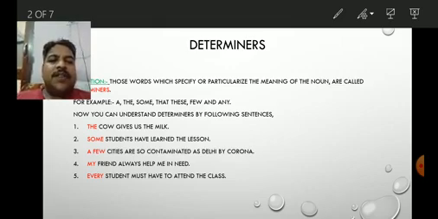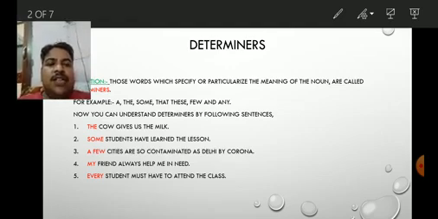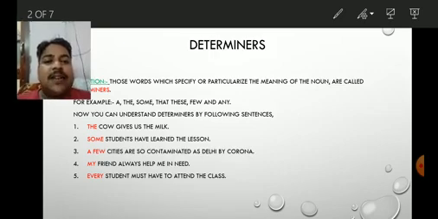Number 1, the cow gives us the milk. Here, the specifies the meaning of cow, an animal that is famous for giving milk. Some students have learned the lesson. Yes, it has become clear that only some students. A few cities are so contaminated as Delhi by corona. Yes, not more, only a few cities are so contaminated.